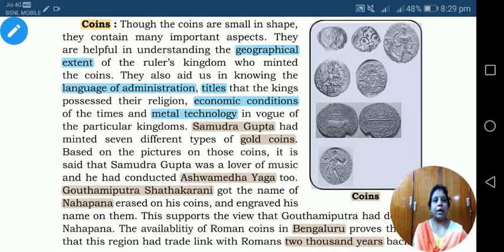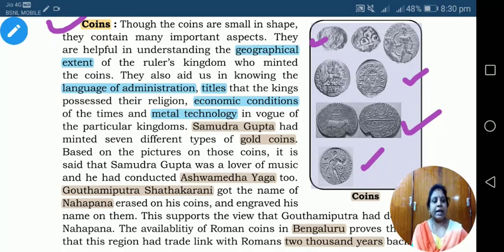Let us begin today's lesson. The name of the topic is coins. Of course, I think you have seen different varieties of coins. Some coins are small, some coins are big. And here in the picture, you can see different varieties of coins which belong to different rulers, kingdoms and periods, so that their symbols are depicted on these coins.